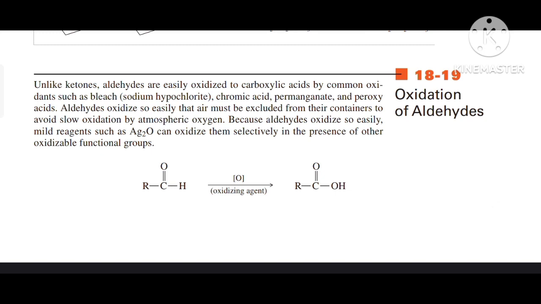Oxidation of aldehydes. Unlike ketones, aldehydes are easily oxidized to carboxylic acids by common oxidants such as bleach, that is sodium hypochlorite, chromic acid, permanganates, peroxy acids. Aldehydes are oxidized so easily that air must be excluded from their container to avoid slow oxidation by atmospheric oxygen. Because aldehydes oxidize so easily, mild reagents such as Ag2O can oxidize them selectively in the presence of other oxidizable functional groups.